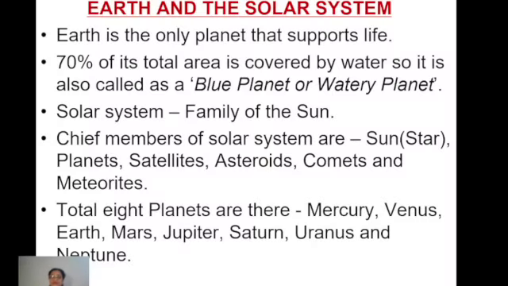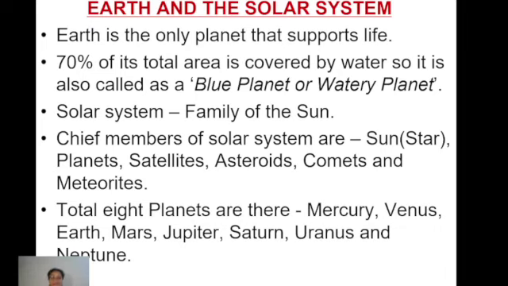First of all, when we talk about Earth in the solar system especially, Earth is the only planet that supports life. 70% of its total area is covered by water, and so it is also called many times a blue planet or a watery planet.